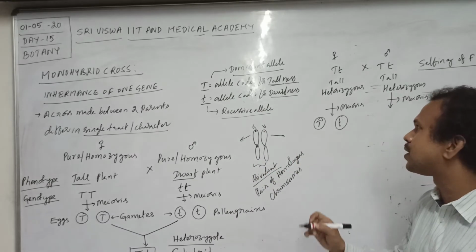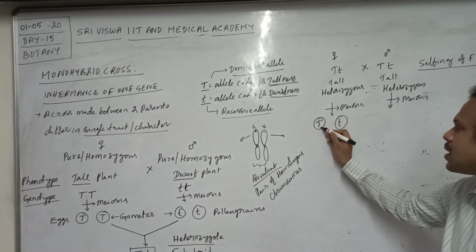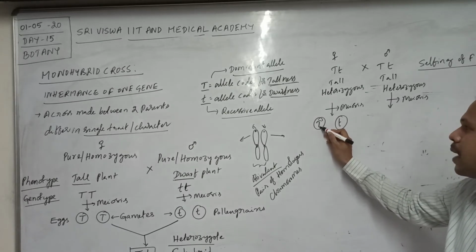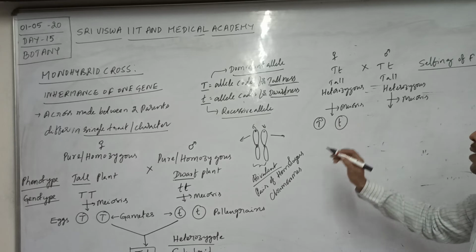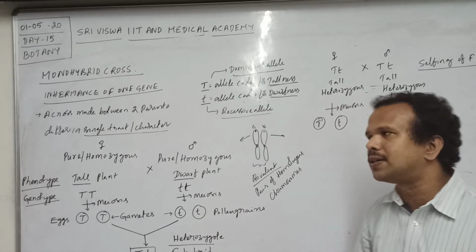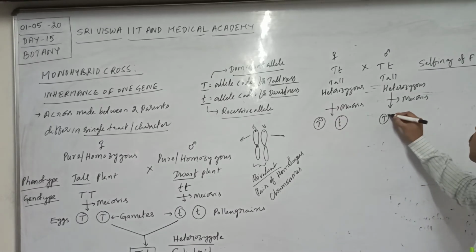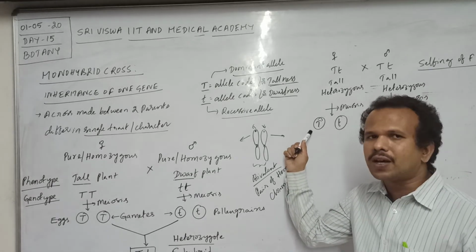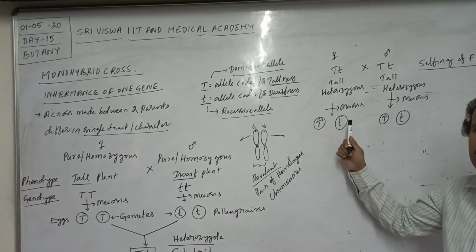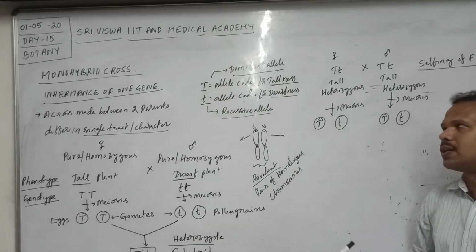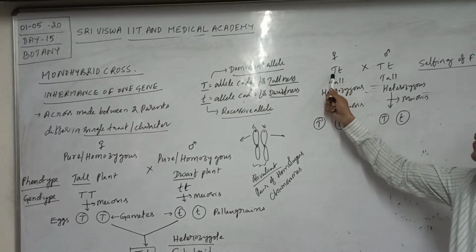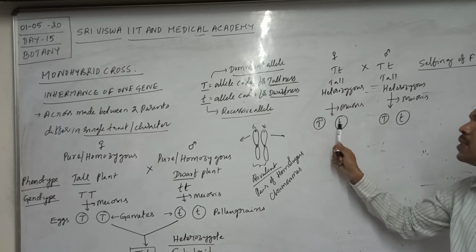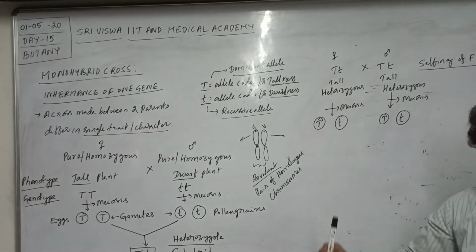This is very important. Some gametes contain the capital T allele, some other gametes contain the small t allele. So here also two types of gametes are formed. Consider, for example, that 100 female gametes are produced by this heterozygous individual.